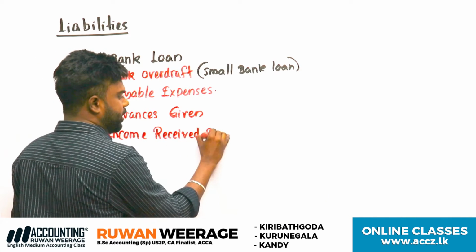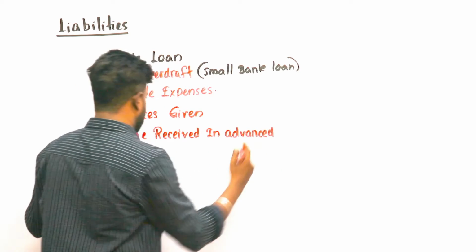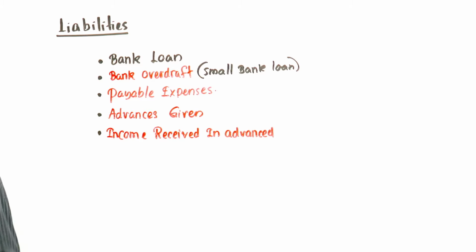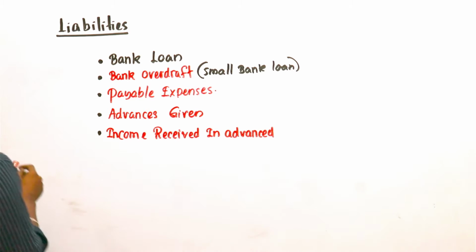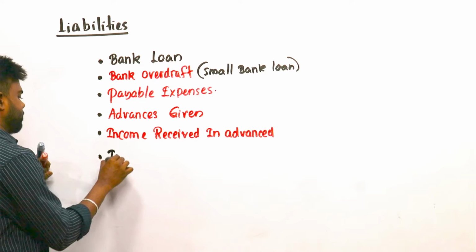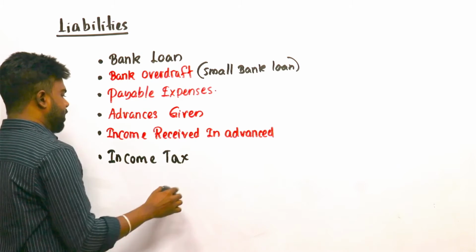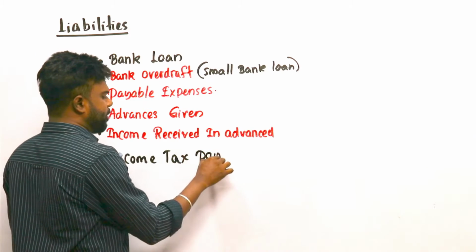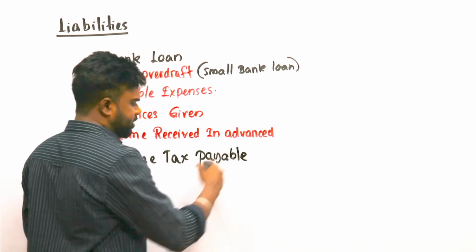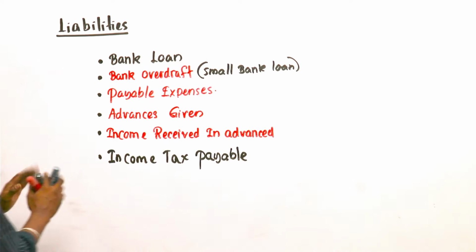Any income received in advance, I'll explain. Another one, income tax payable. Tax payable to the government, you can understand it. Liability example: income tax payable.